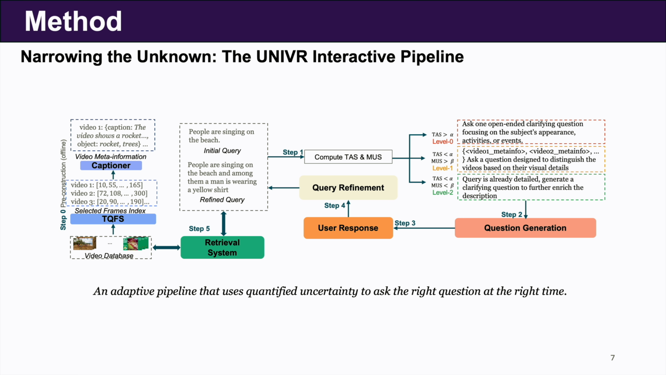It's a closed-loop system that starts by computing the TAS and MUS for a user's query. This leads to the core of our framework, adaptive question generation. If TAS is high, the system asks a broad, open-ended question. If MUS is high, it asks a targeted question to distinguish between similar-looking videos. The user's answer refines the query, and the process repeats, progressively reducing uncertainty until the correct video is found.